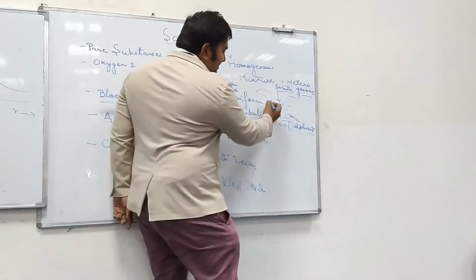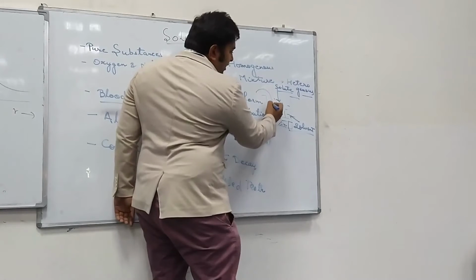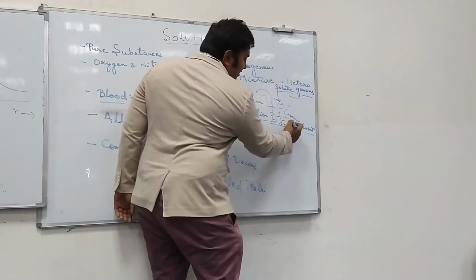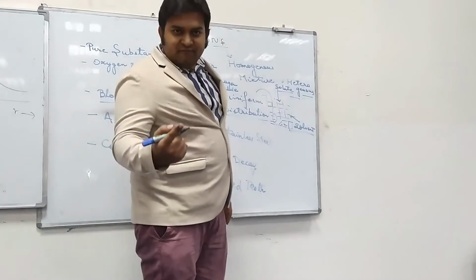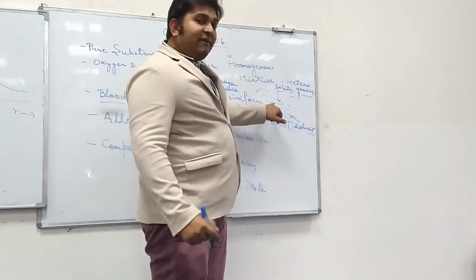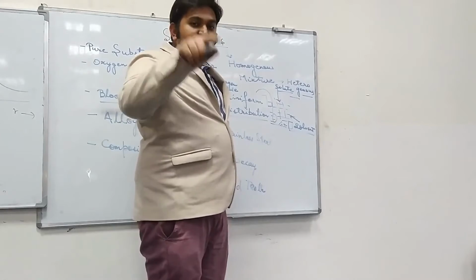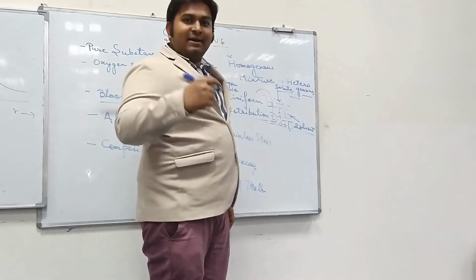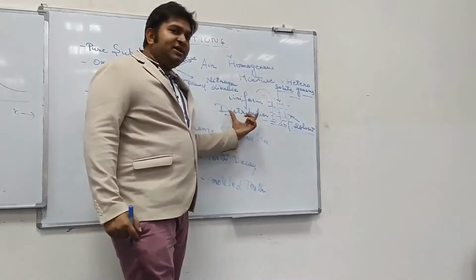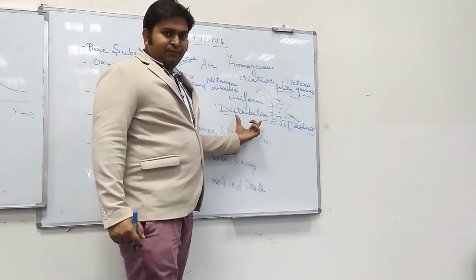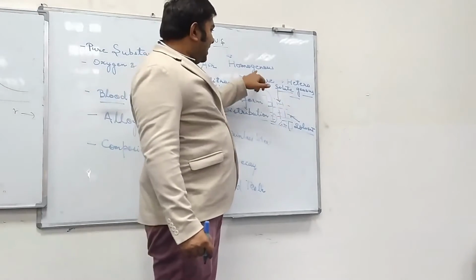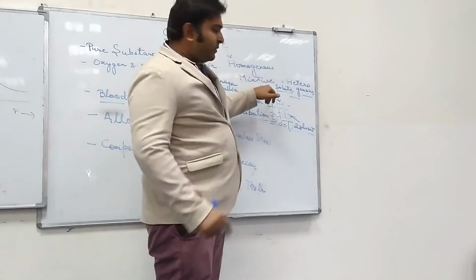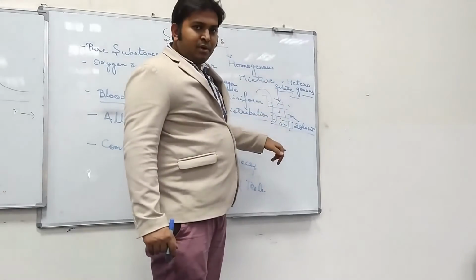So if I'm taking a section from this corner and a section from that corner, and both these sections have exactly the same volume, they will have exactly the same amount of salt in them. And that's what the term uniform distribution tells us. Now, this is a solution because first of all, it is a mixture and it has uniform distribution.